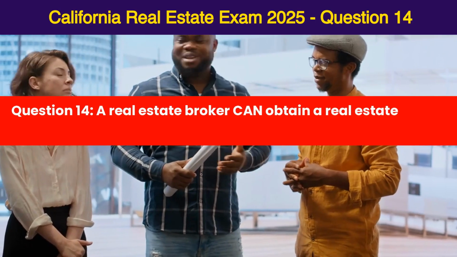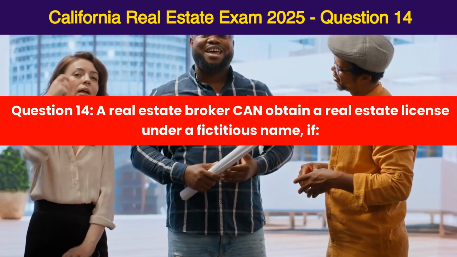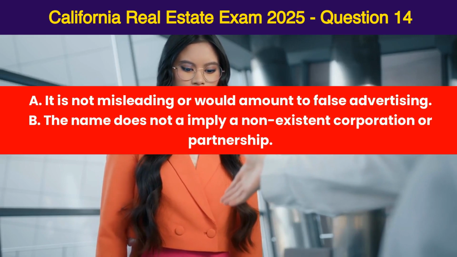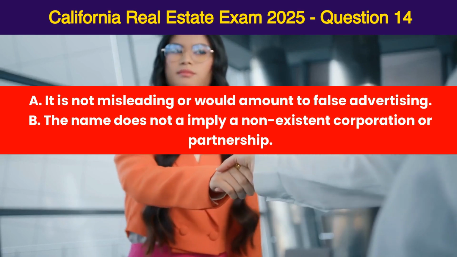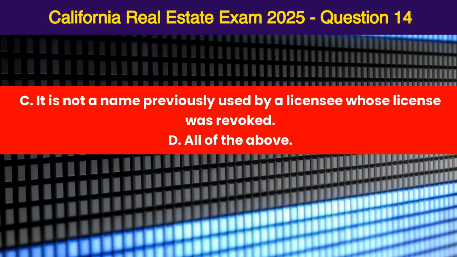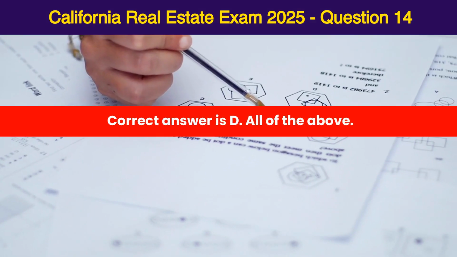Question 14. A real estate broker can obtain a real estate license under a fictitious name if A. It is not misleading or would amount to false advertising. B. The name does not imply a non-existent corporation or partnership. C. It is not a name previously used by a licensee whose license was revoked. D. All of the above. Correct answer is D. All of the above.